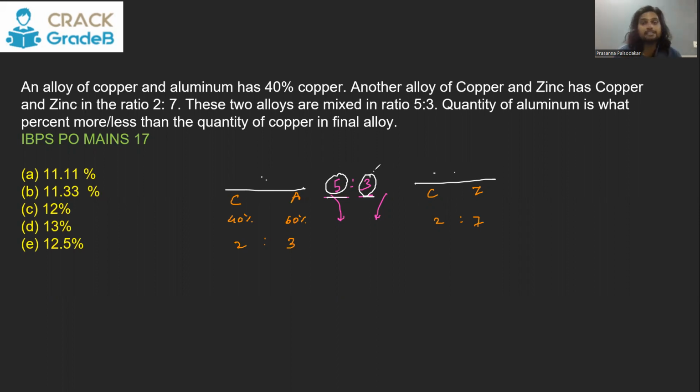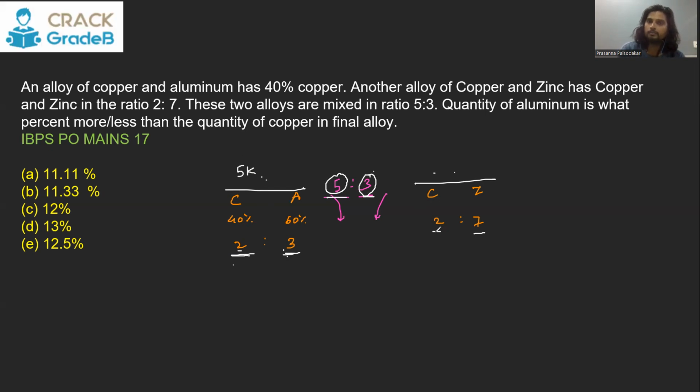So we should take kgs of the alloys in such a way that you can easily break the first in the ratio 2:3 and the second part into the ratio 2:7. So what is the number that you can easily break in the ratio 2:3? That should be the number which is a multiple of 5, because 2 plus 3 is 5. 2 parts here, 3 parts here. So total 5 parts, then it becomes easy to break them in the ratio 2:3. That means the total number should be a multiple of 5.